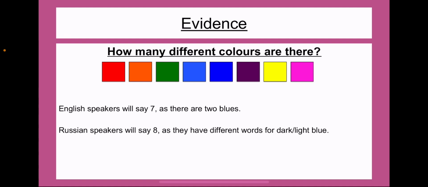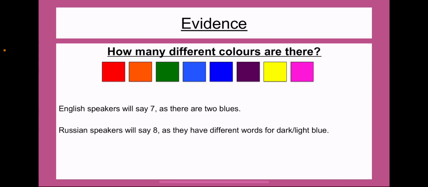However, when we go and we talk to some Russian speakers, they actually say that there are 8 colours, because in their language, they have a different word for light blue and a different word for dark blue, therefore categorising and talking about those colours as separate things.